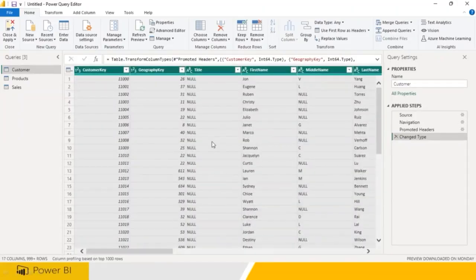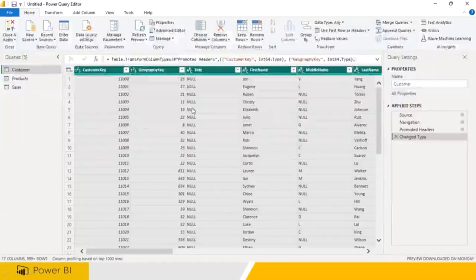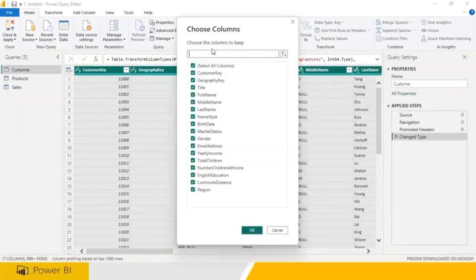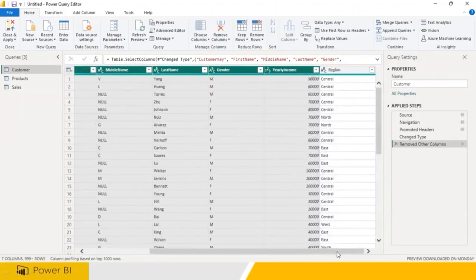Or the easiest way: remove column, remove other columns, or choose column, go to column. So I wanted to go to the next option, choose columns. When you go, these columns are available. You can unselect. I need customer key. I need first name, middle name, last name. I need gender. I need yearly income, and I need region. Click on OK. So this is also one way. Whatever columns you need, you can select.